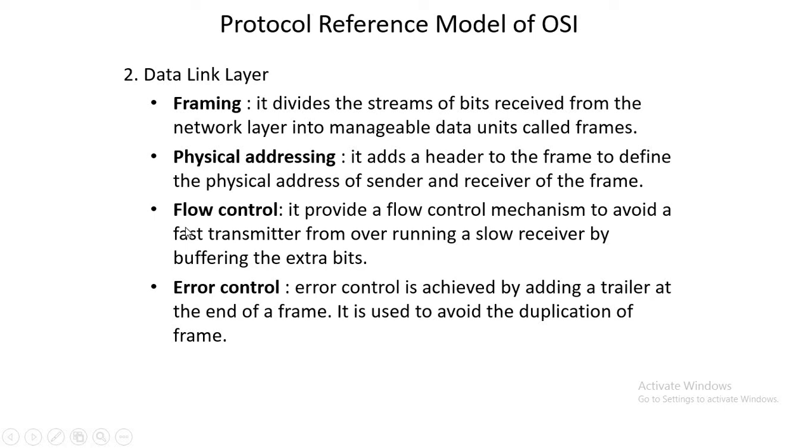Then there is flow control. Flow control provides the mechanism to avoid a faster transmitter from overrunning a slow receiver. What happens? Suppose the sender is faster and the receiver is slow. The sender will send more and more data, but the receiver is not able to receive that much data.